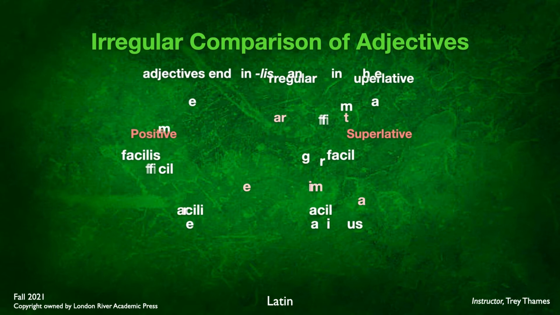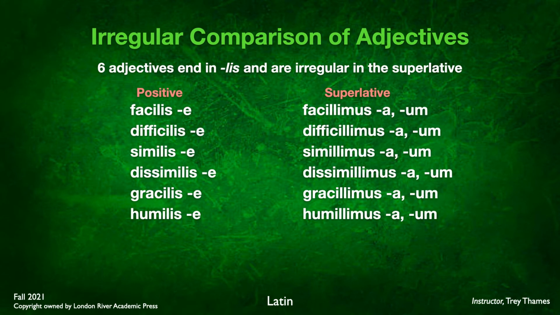All right, now here is the list of the adjectives that end in lis and have the irregular superlative form. Facilis, facile, facillimus, a, um; difficilis, difficile, difficillimus, a, um; similis, simile, simillimus, a, um; dissimilis, dissimile, dissimillimus, a, um; gracilis, gracile, gracillimus, a, um; and humilis, humile, forming humillimus, a, um. That's a hard one to say. That's a mouthful.